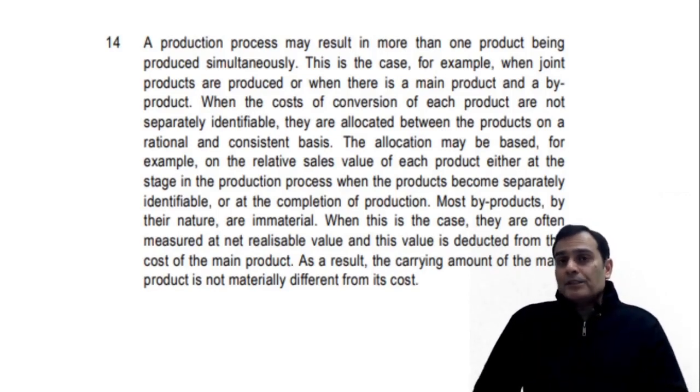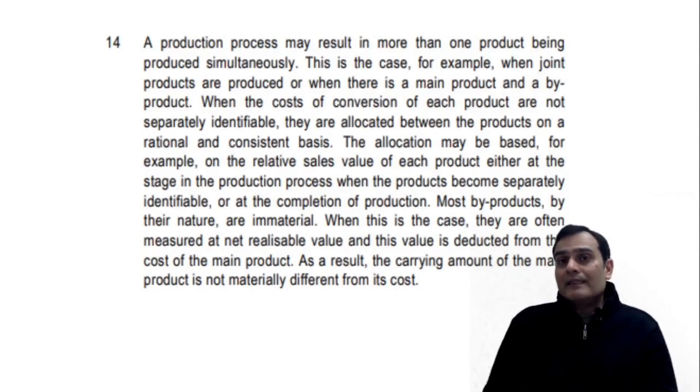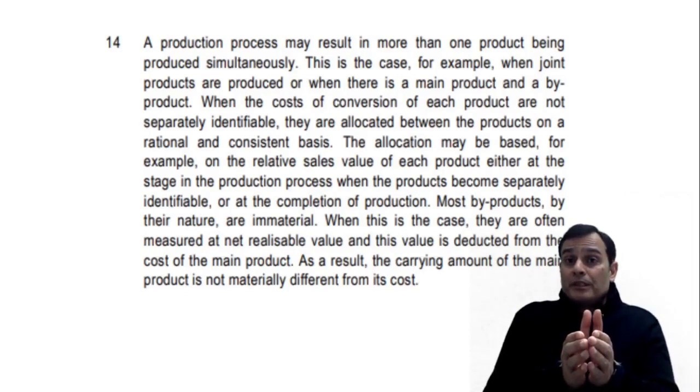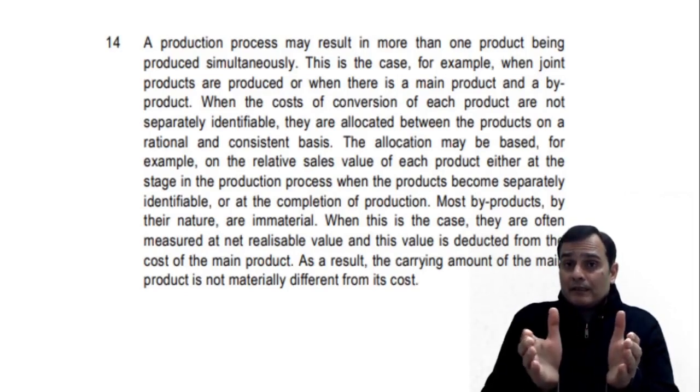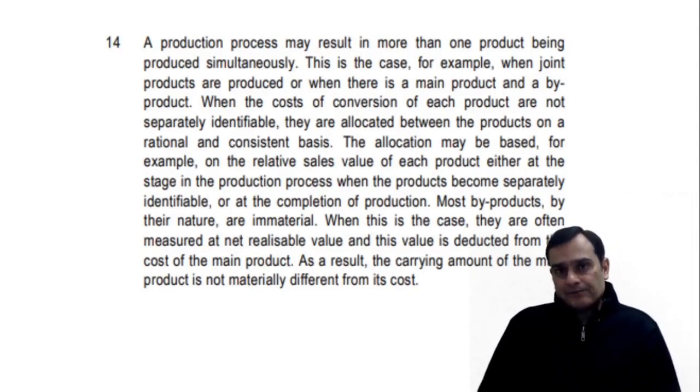Once you say C is a byproduct, you need to decide whether it's material or immaterial in nature. Let's say it's material, then you would apportion the JPC between A, B, C in the ratio of relative sales value, treating the byproduct as good as a joint product.